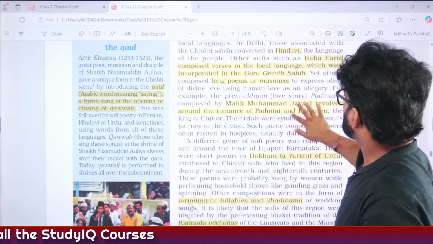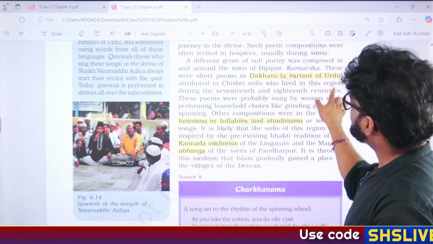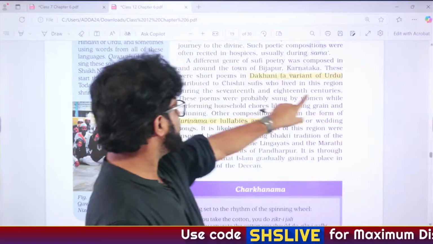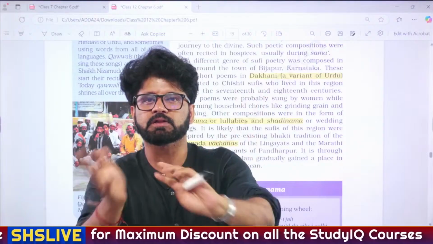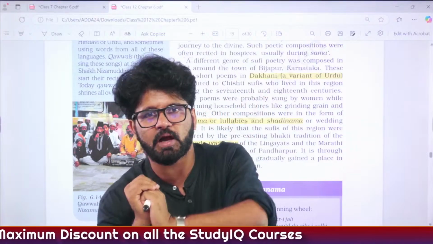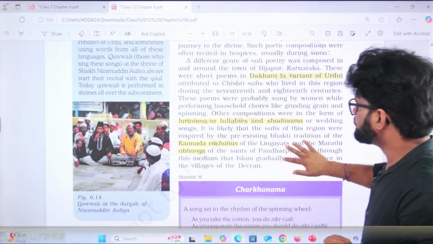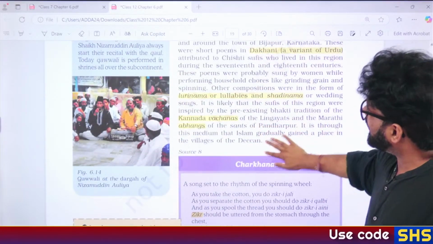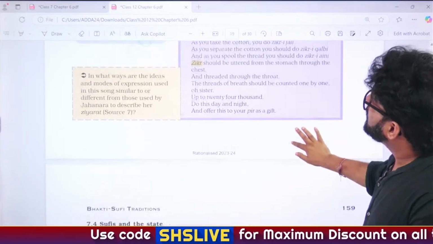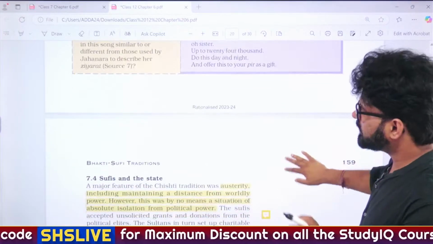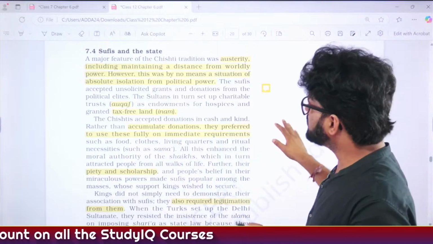Very good. So, Masnavis are long poems. Again, let's focus. Dakhani, a different variety of Urdu, and we have discussed this when we were talking about the Deccan Sultanate and Bahmani Kingdom. We have seen that these different sultanates, Ahmednagar, Golconda, Bijapur, Bidar, Berar, developed a variant of Urdu which is known as Dakhani Urdu. Fine, sir. Kannada, Vachanas, Marathi, Abhangas, this we have discussed already when we were talking about the Bhakti movement, Zikr, Tera Zikr Jisme. So here, this is a class where we can sing a lot, because this is that kind of a class.